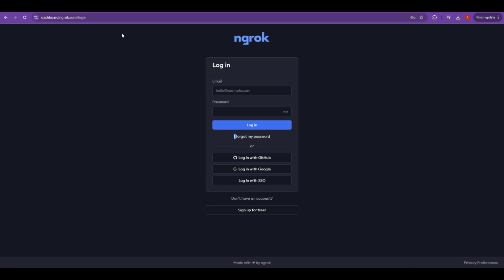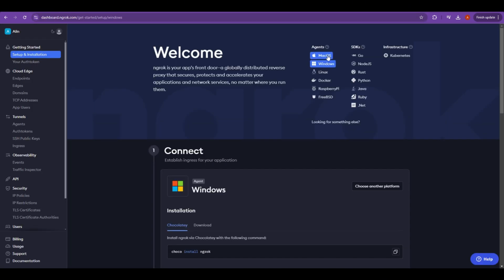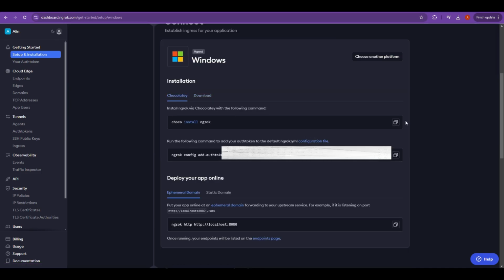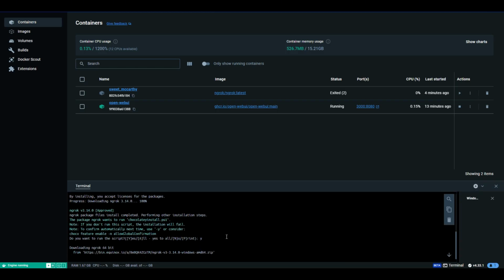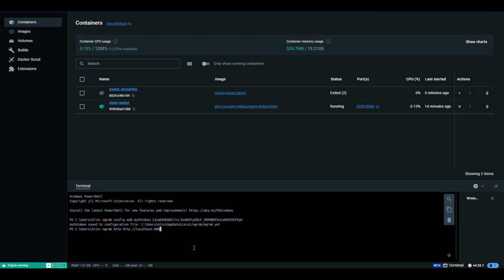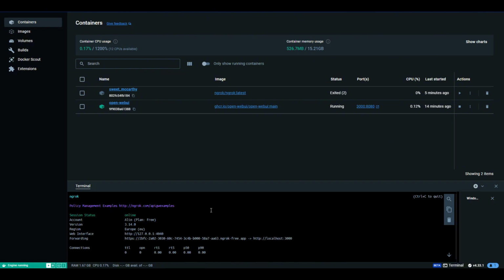Finally, let's make our AI accessible from anywhere using Ngrok. Sign up for a free account on ngrok.com, follow the installation instructions for your OS, and authenticate your machine with the provided code. With Ngrok running, you can forward your local Open WebUI to a public URL, making it accessible from any device. Simply run the command ngrok http 3000 in your terminal and copy the forwarding URL.